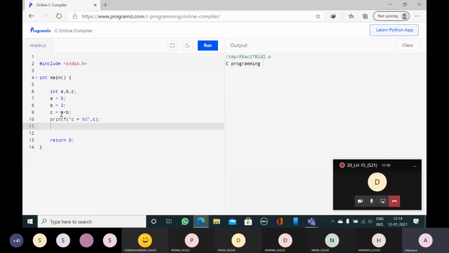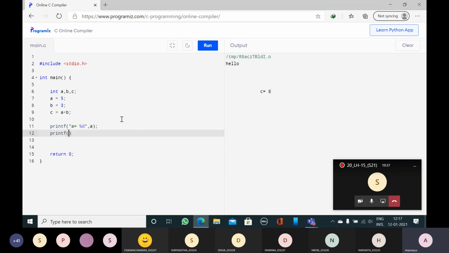What is the output we are expecting? 8. So I am printing the value of C. When I run the program, the output will be C is equal to 8. I am printing the value of A. If you want to see all the values, say that A is equal to percentage %d.